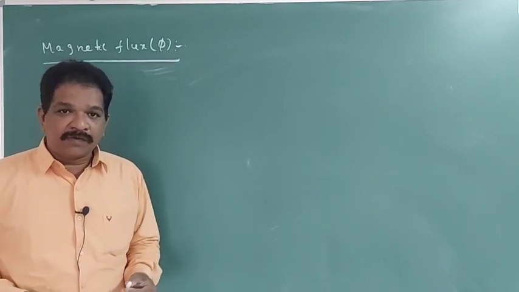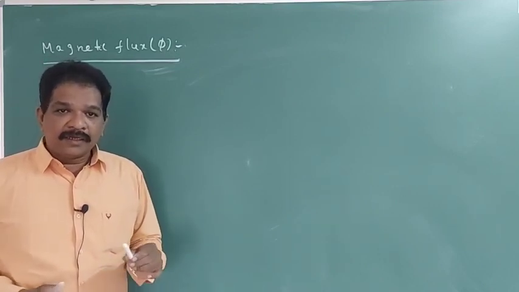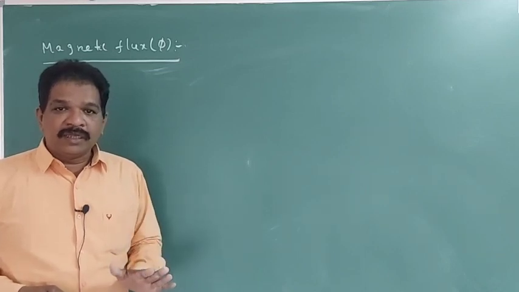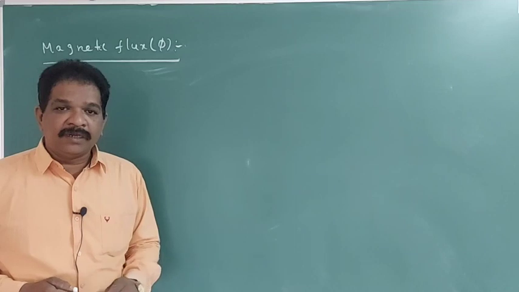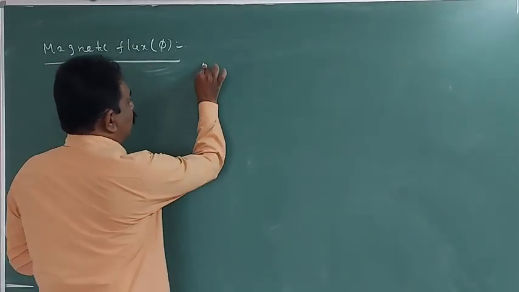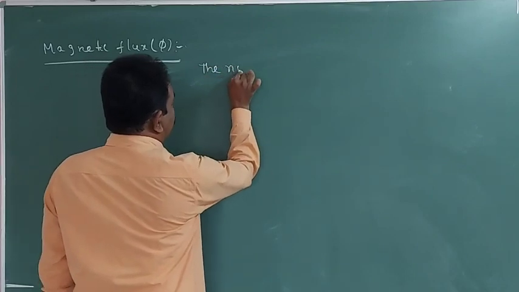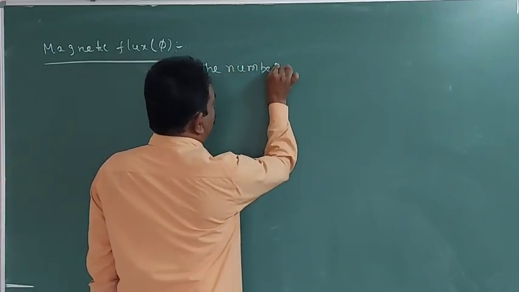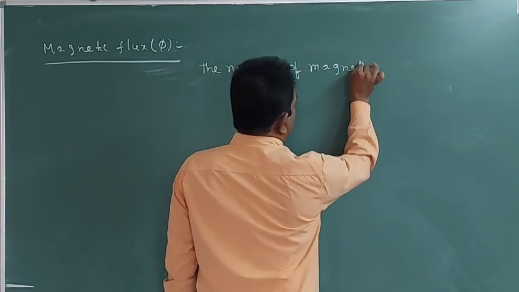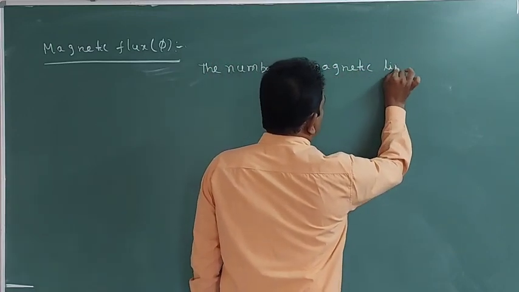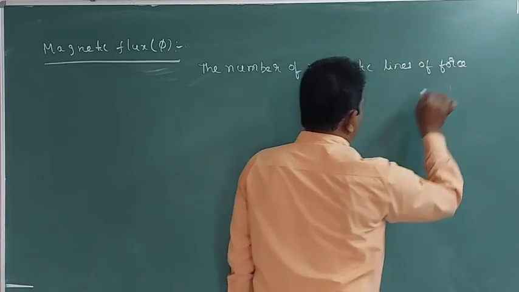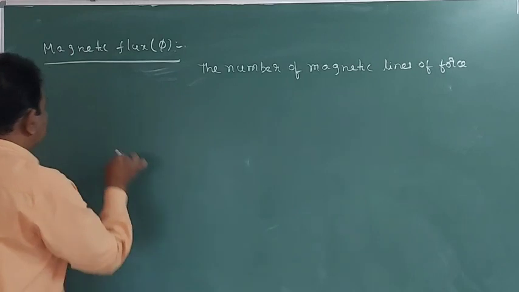The number of magnetic lines of force passing normal to the area of cross section of a material is called magnetic flux. The number of magnetic lines of force passing